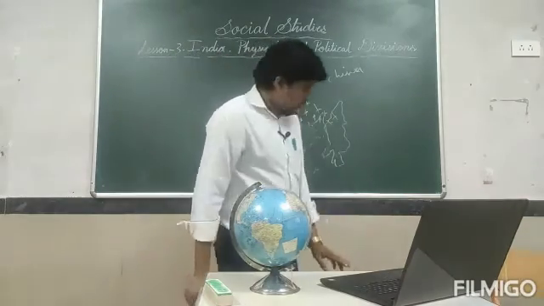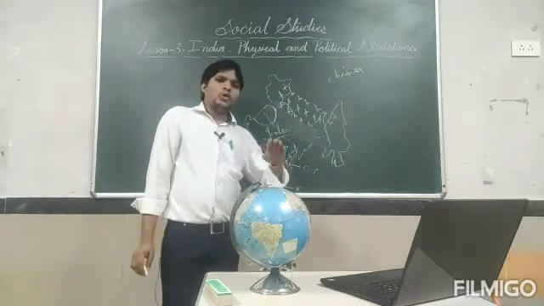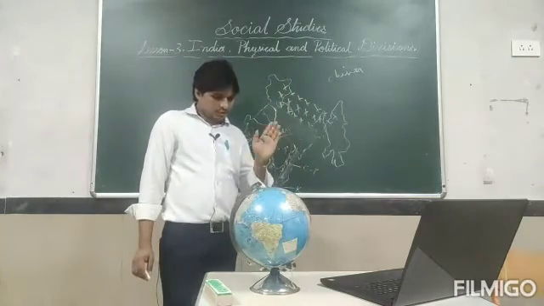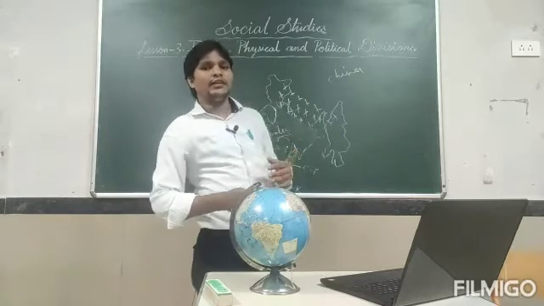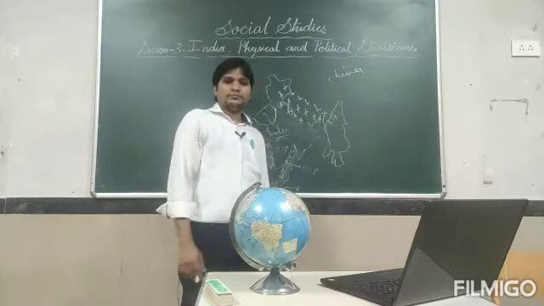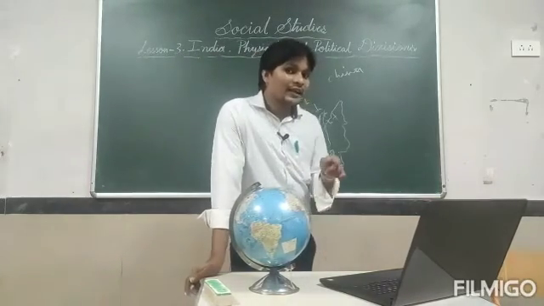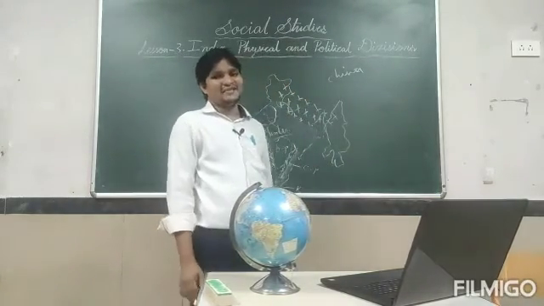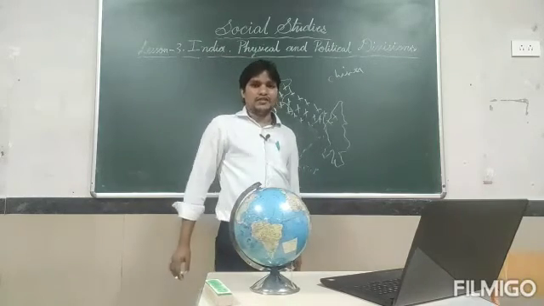This region's climate is very nice, not more hot nor more cold. It maintains a moderate climate. Why is it a moderate climate? Because it is near the oceans.